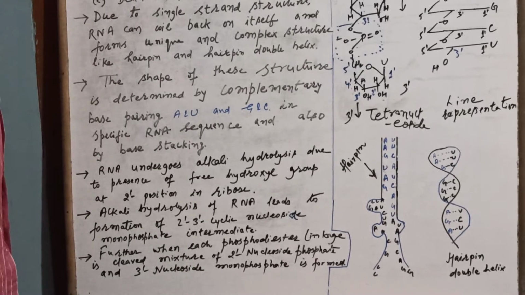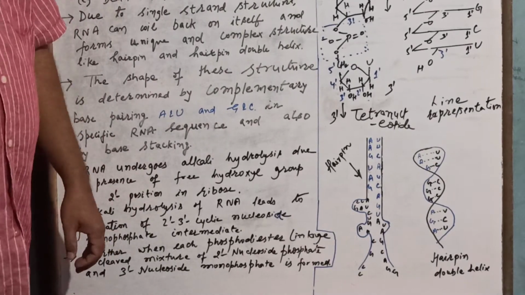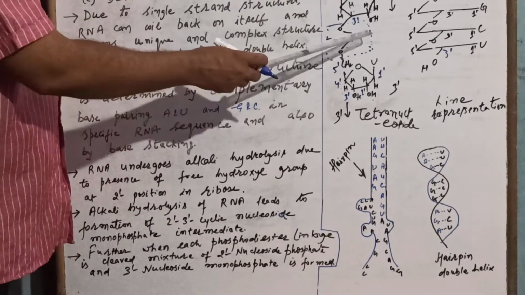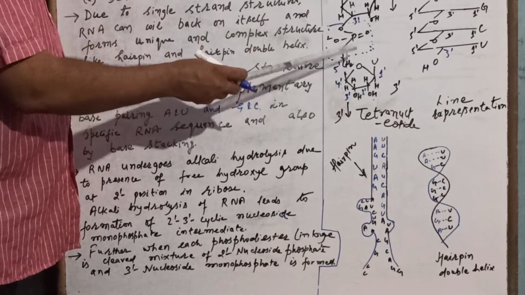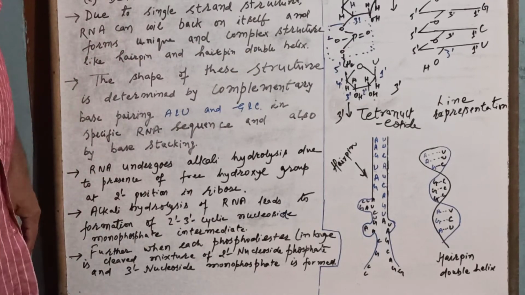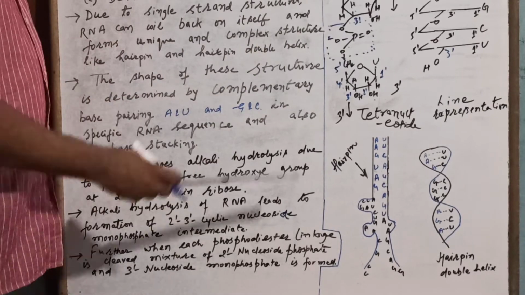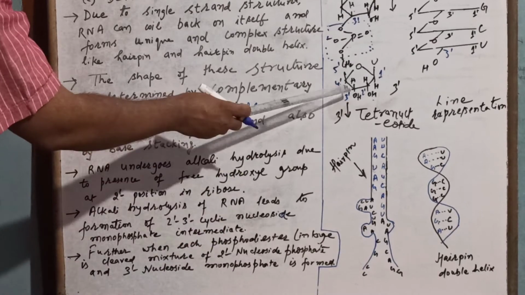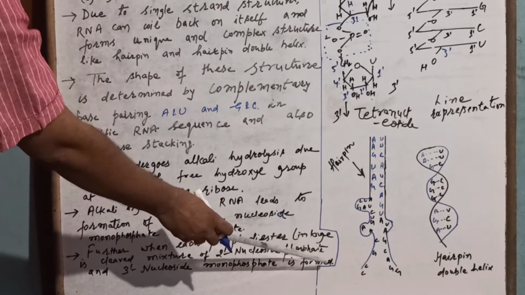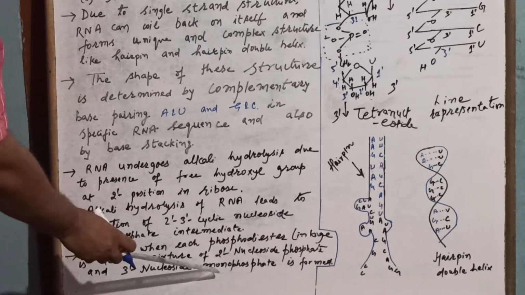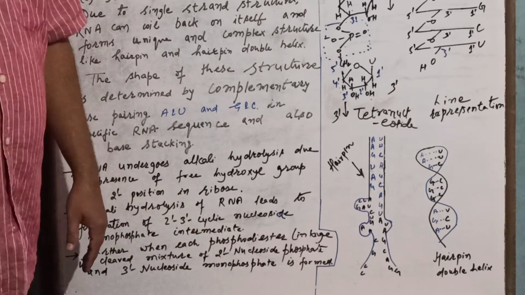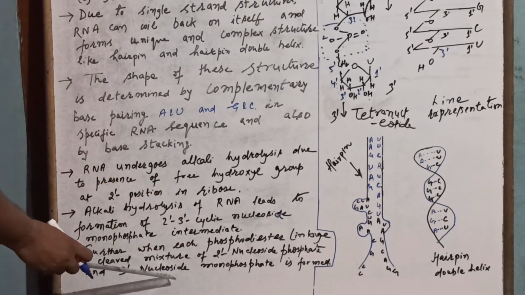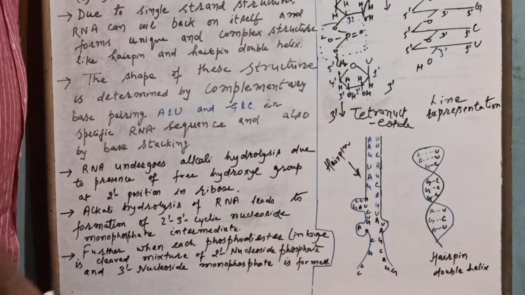On further hydrolysis, the 3', 5' phosphodiester linkage is cleaved, and obviously you will get the free form, that is, a mixture of 2' nucleoside monophosphate and 3' nucleoside monophosphate is obtained.